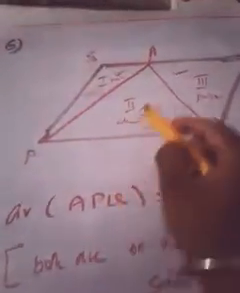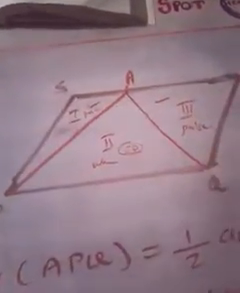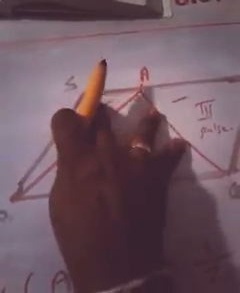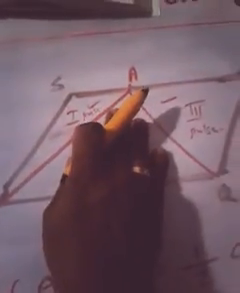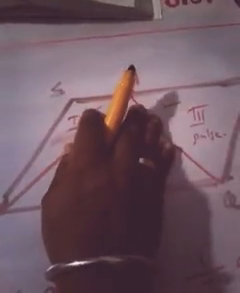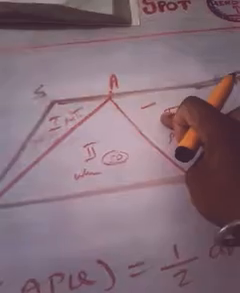So we found that the area of the triangle APQ should be half of the area of the entire parallelogram. Suppose the area of the parallelogram is 100, then the area of the triangle should be 50. Then what about the two remaining portions? When we add both areas, we have to get 50. Why? Because the total area is 100, and out of that it becomes 50. That means this portion plus this portion should be 50.